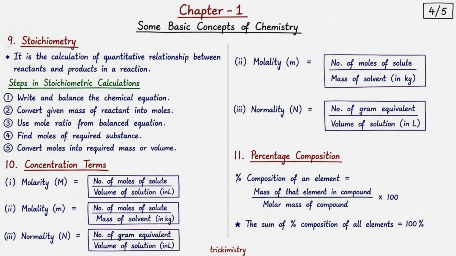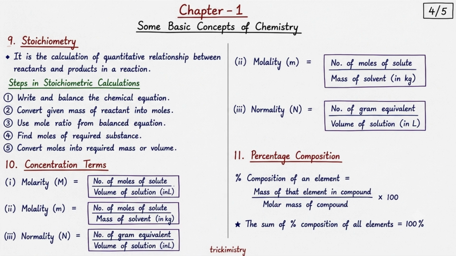Now let us understand some important concentration terms. Molarity, M, is the number of moles of solute divided by the volume of solution in liters. Molality, m, is the number of moles of solute divided by the mass of solvent in kilograms. Normality, N, is the number of gram equivalents divided by the volume of solution in liters. These terms are commonly used in solution chemistry and are very important for exams.